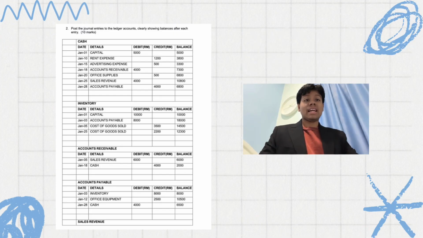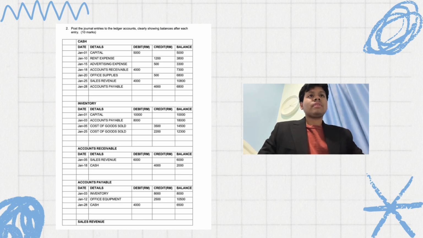For the first one, cash. On January 1st, capital debit RM5,000 and balance is RM5,000. January 10, rent expense credit RM1,200 and the balance is 3,800, because 5,000 minus 1,200 equals 3,800. January 15, advertising expense, credit RM500, balance 3,300. January 18, account receivable, debit RM4,000, balance is 7,300. January 20, office supplies, credit RM500 and the balance is 6,800.